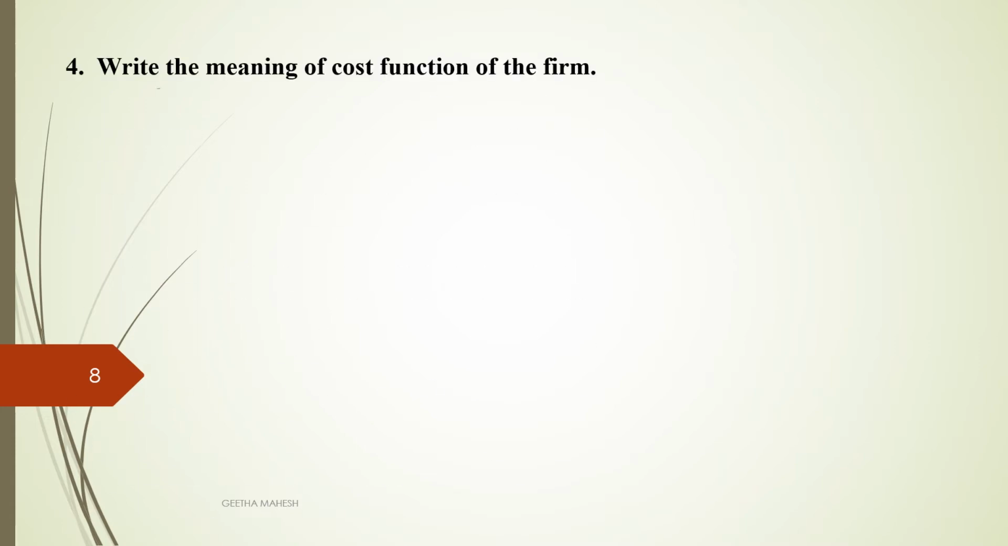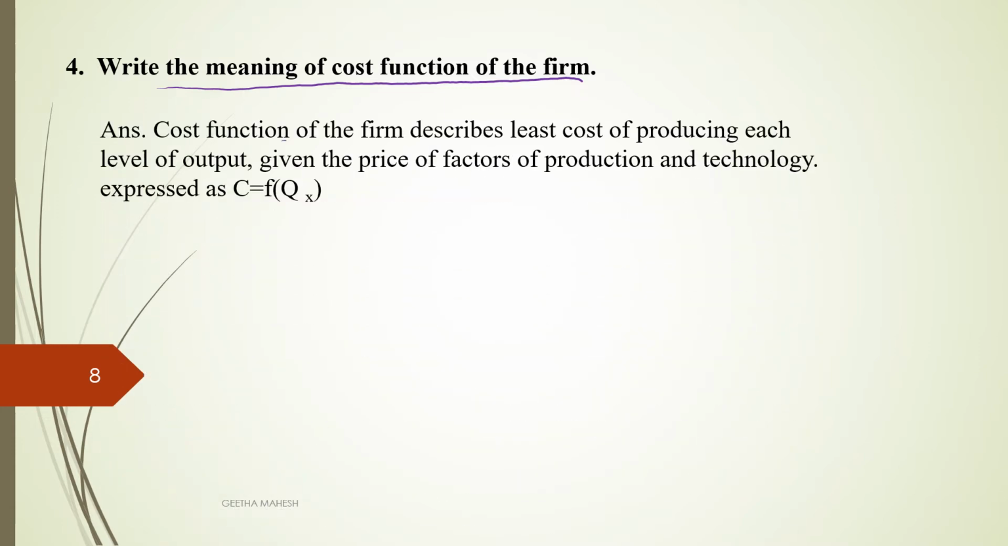Next one, write the meaning of cost function of a firm. Cost function of a firm describes the least cost of producing each level of output given the price of factors of production and technology. If the price of factors of production and technology are given, in that situation, if we choose the least cost of producing each level of output, this we call the cost function of a firm. So cost function of a firm explains the relationship between output and cost of production.